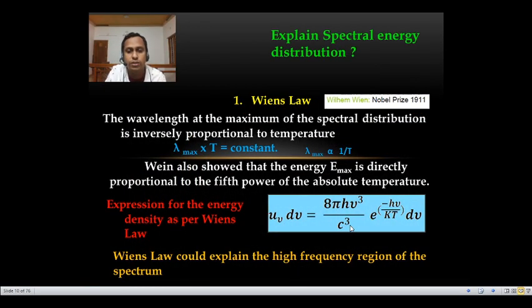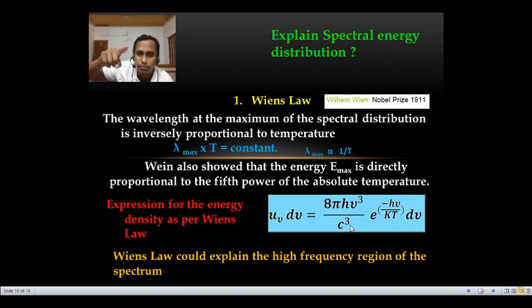Okay, so there is a problem. A single theory or single formula could not explain the entire spectra. For example, there is a straight line, you explain it in terms of y is equal to mx plus c. This is valid for a certain region, but the other region is not valid. Suppose you have an irregular graph like a triangular wave.